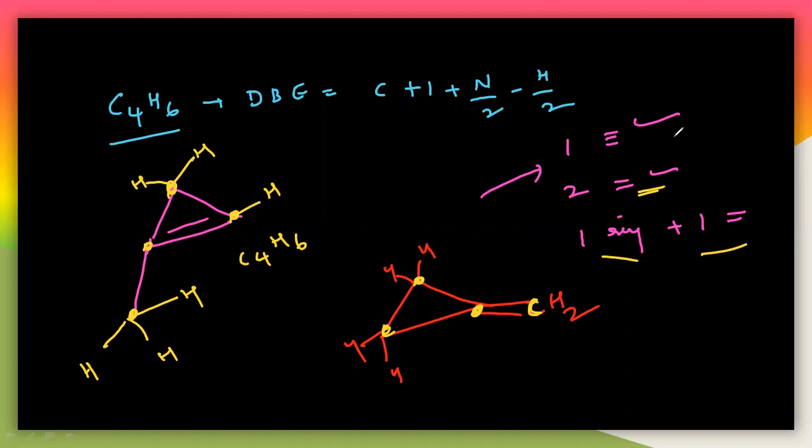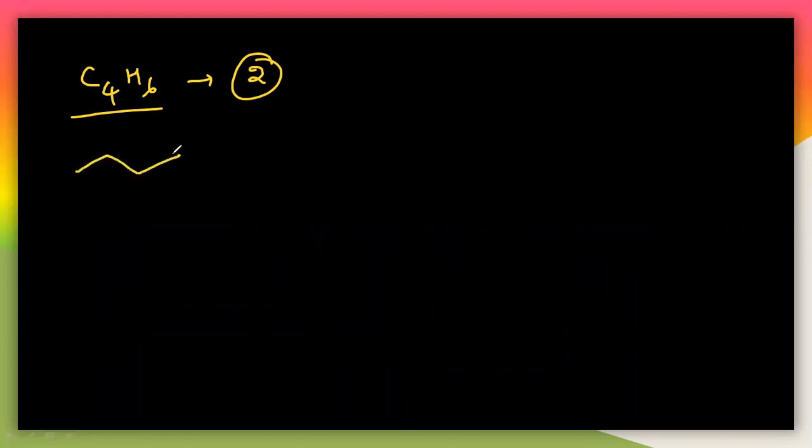So we can guess a possible structure. So for this C4H6, you will get the double bond equivalence, which is 2 here. And the possible structures, whatever the possible structures I have just now given, let us write those possible structures here. So for your convenience, I am writing all those structures once again like this.